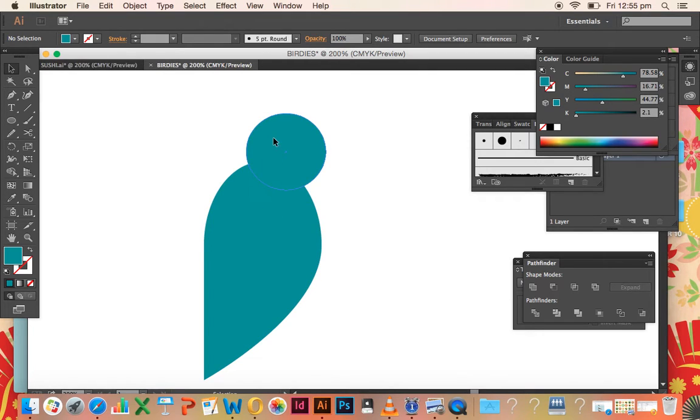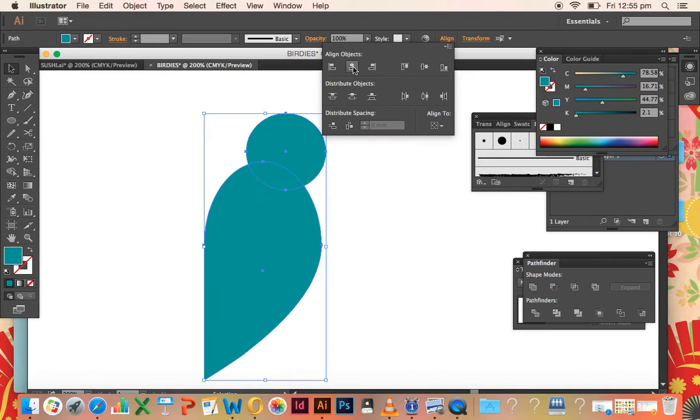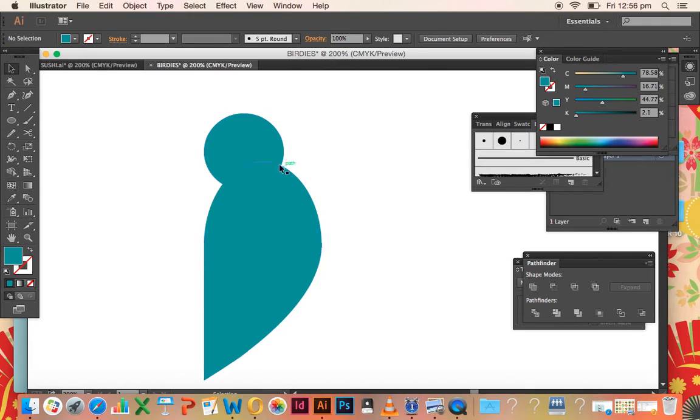And then holding down the shift key, select both the wing part and the head, and then in your align panel again you're going to go horizontal align left. Just make sure it's aligned to selection. So that goes like that there. Okay, so that's the head, that's the wing.